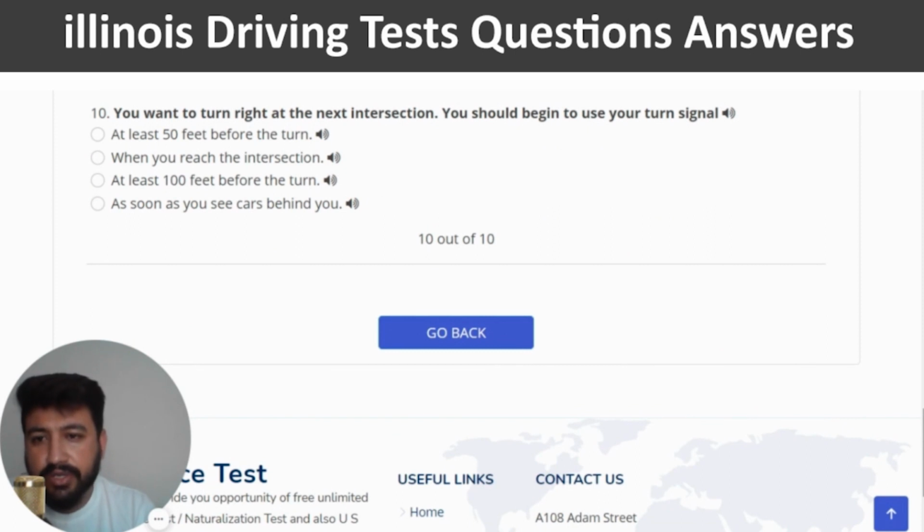The last question is you want to turn right at the next intersection. You should begin to use your turn signal.